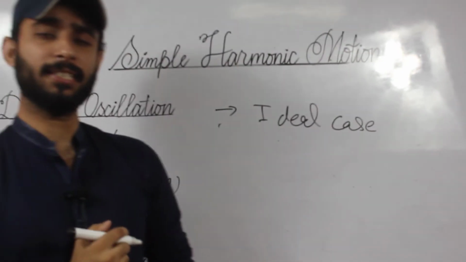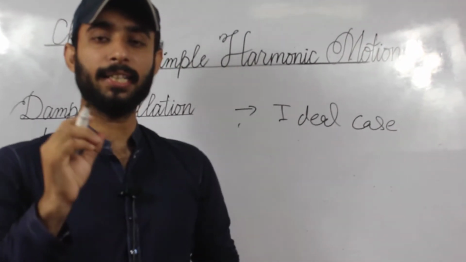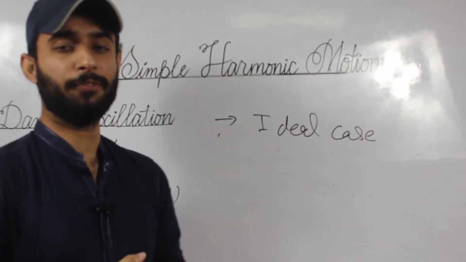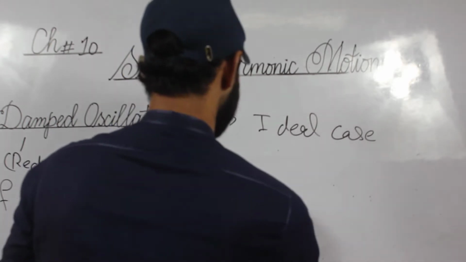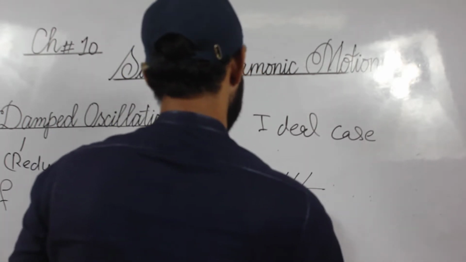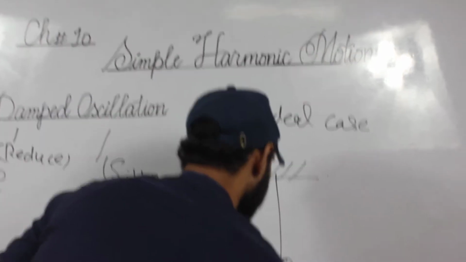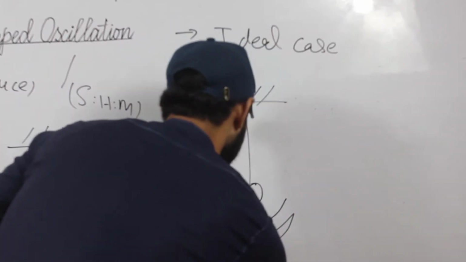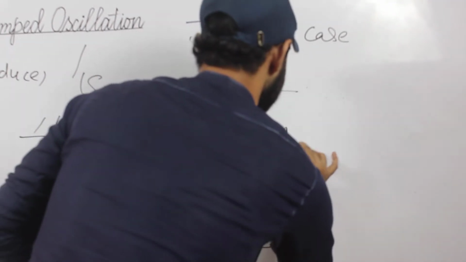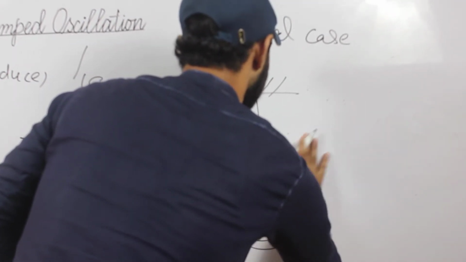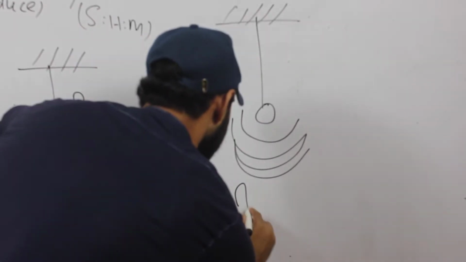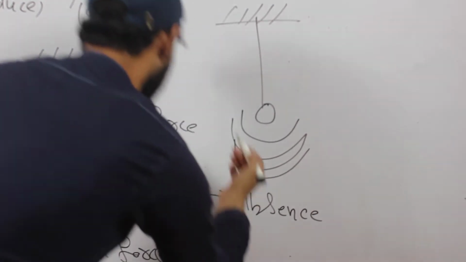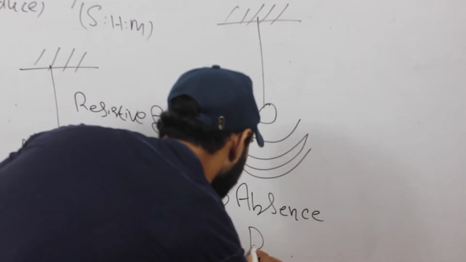In the ideal case, we consider the oscillation of a system in the absence of frictional force. Just as I talked about earlier, here we have a simple pendulum, and its oscillation in the absence of the frictional or resistive force.